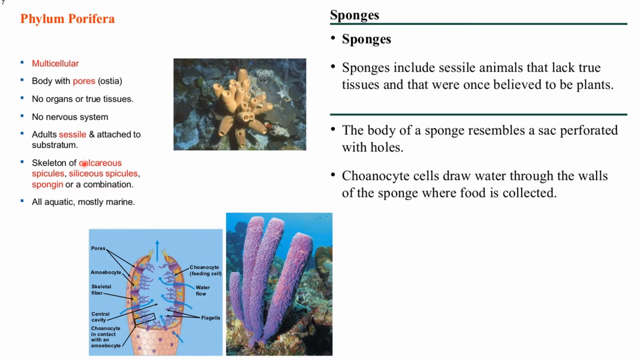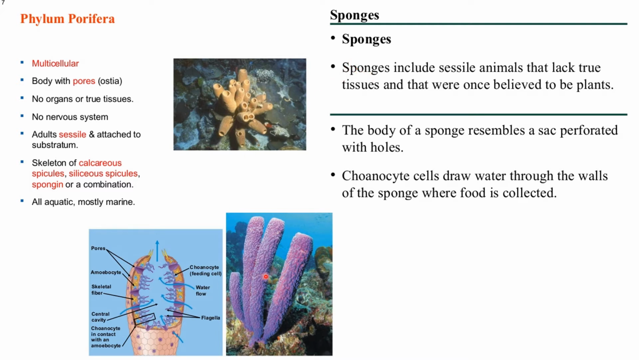Now the skeletal or the supporting of the body is calcareous spicules, siliceous spicules or spongin. These are the skeletal fibers. As you can see, this supports the whole body. So they are mostly aquatic and mostly marine. Now, for the example of Porifera, sponges, these are the sponges.